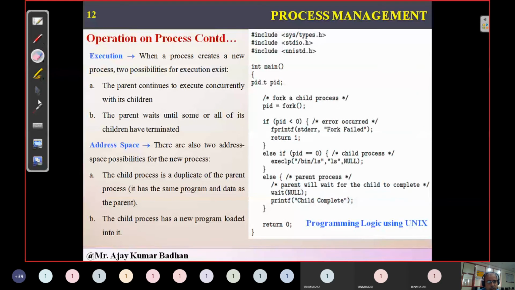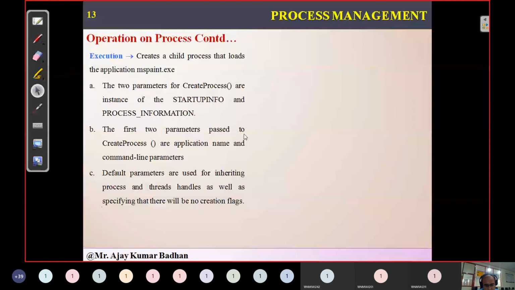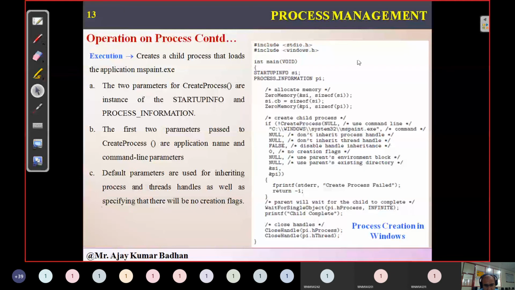Now, in the same way, we can write programs in C programming in Windows. This is a program related to Windows. In short, I'll explain it. In Windows, we have something called Windows.h. This will contain all the system calls we are going to use. In Windows, we have already seen in the previous session how to create a process, nothing but a terminology called CreateProcess. You might have seen it in Windows and Linux. So here, CreateProcess.